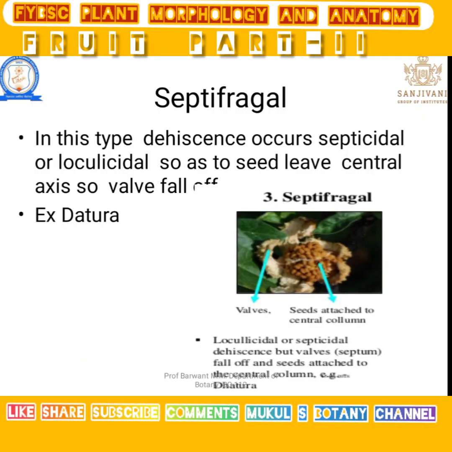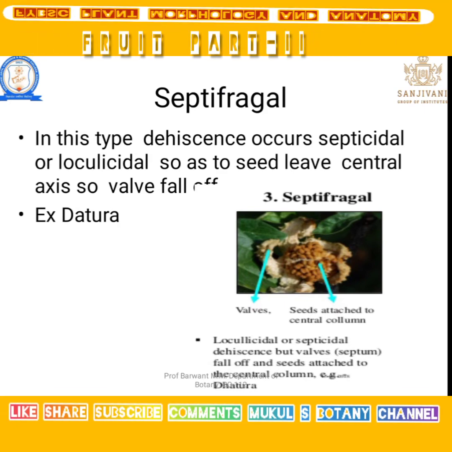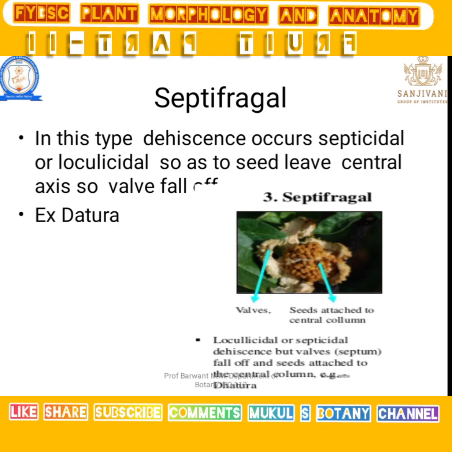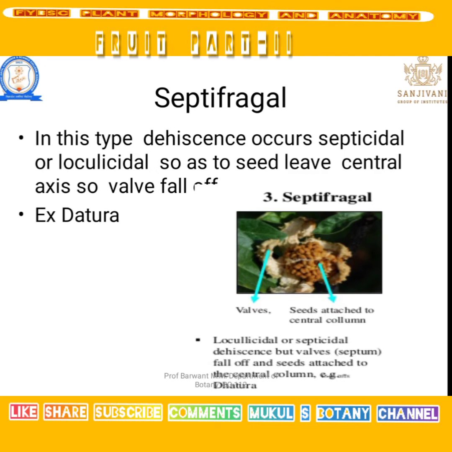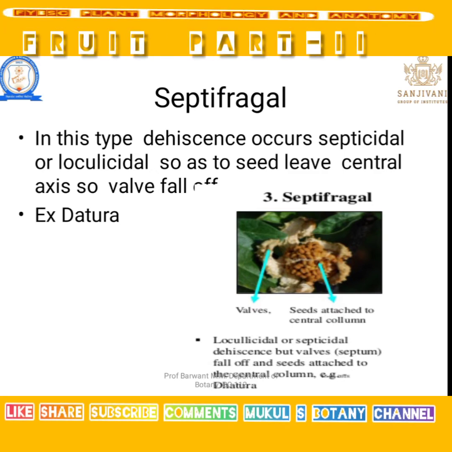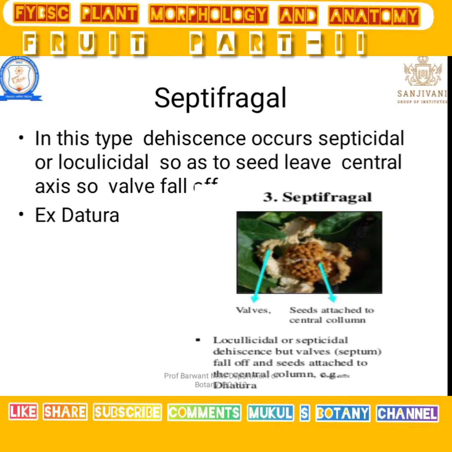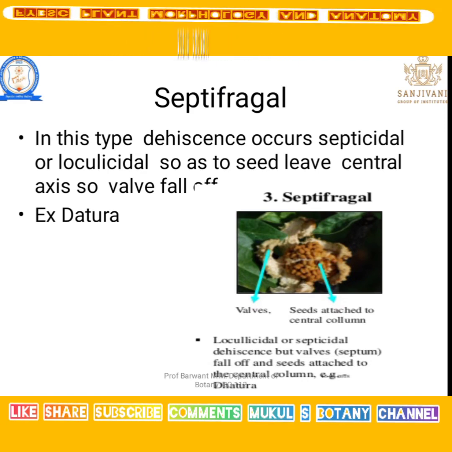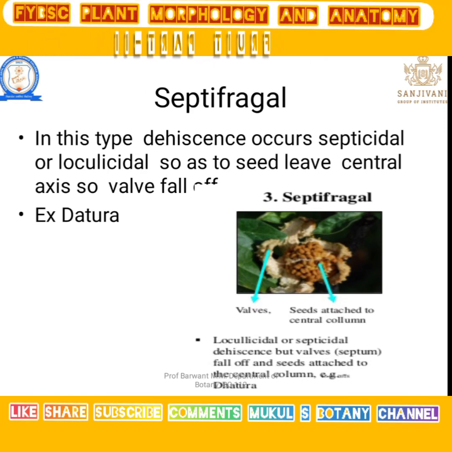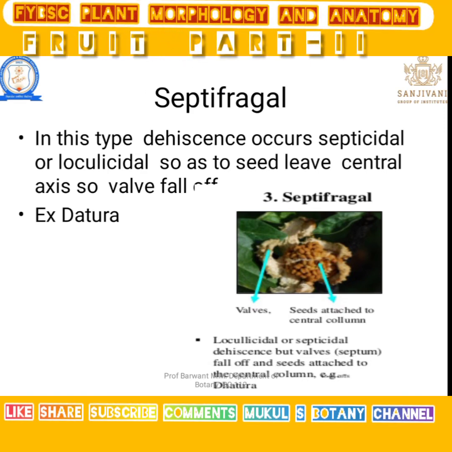Then septifragal. In this dehiscence, either septicidal or loculicidal dehiscence occurs, but the seeds are left on the central axis, and the wall breaks and the seeds come outside.